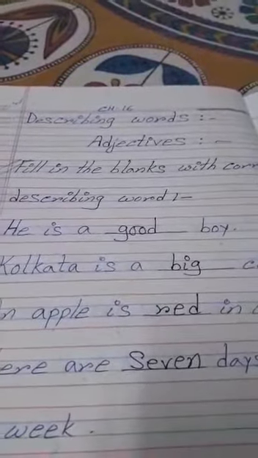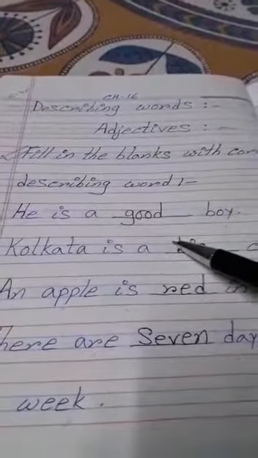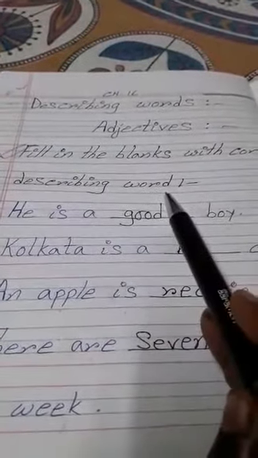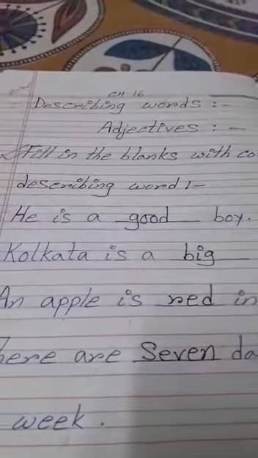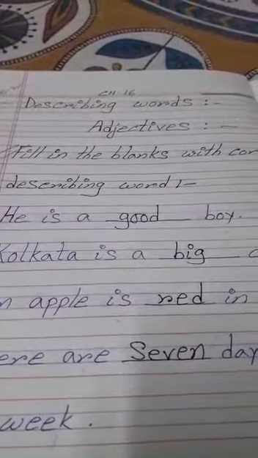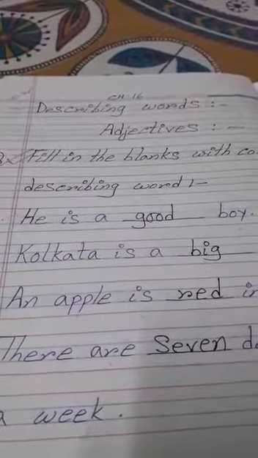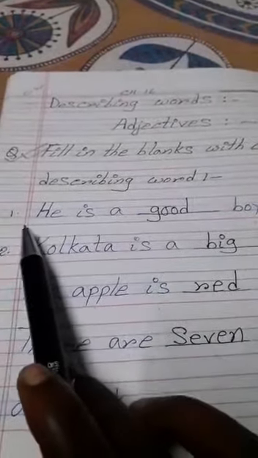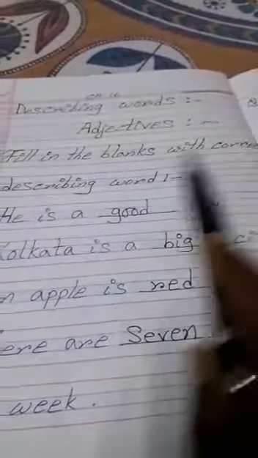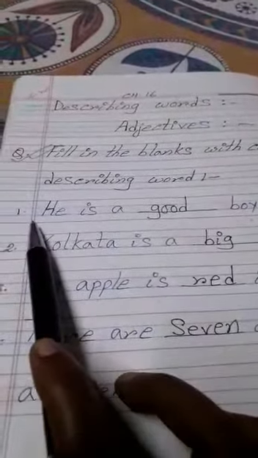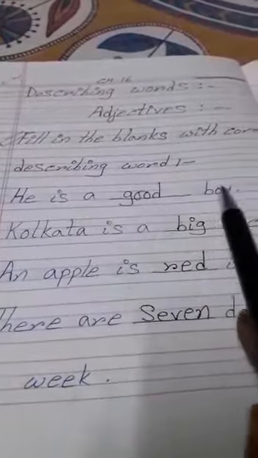In the last video, I gave you some fill in the blanks on describing words and I told you to do it by yourself. I hope you have done it. So today, I am going to give you the answers. Fill in the blanks with the correct describing word. Number 1, he is a dash boy.